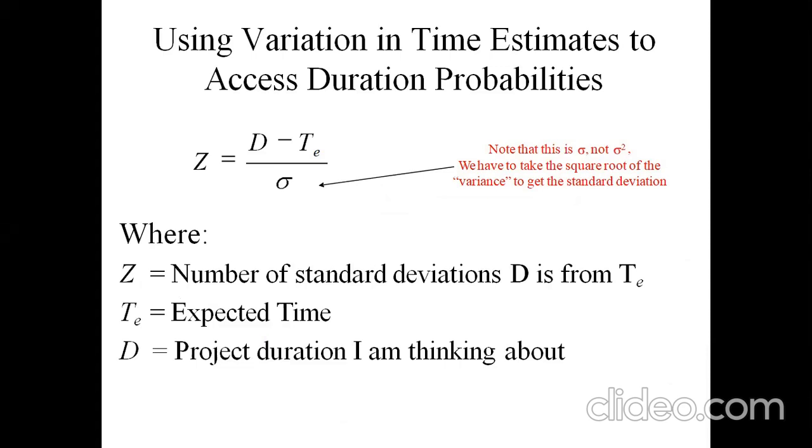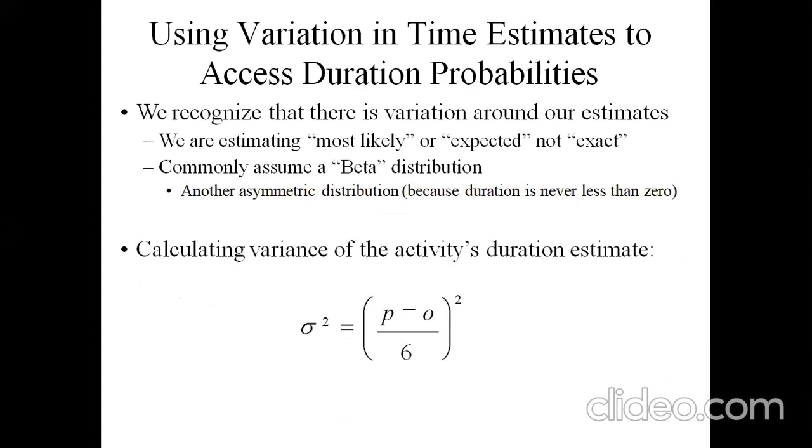Note here that Z is the number of standard deviations that D is from T. So the expected time can also be based upon the duration of the project. And here we recognize that there is a variation around our estimates. We are estimating most likely or expected, not exact. Commonly a beta distribution is used.